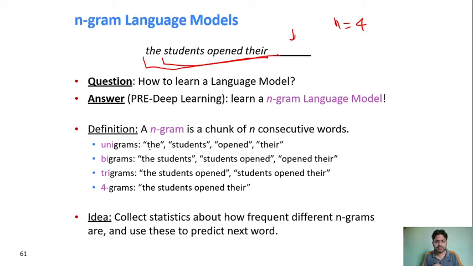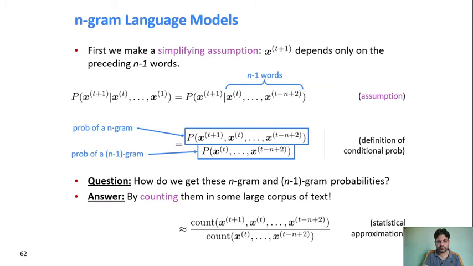So the key idea is how frequently these words are coming and they are producing the next word. This is coming from the frequency, how frequently it is coming in the corpus, right? So let's look at some notation here. Simplifying, we are saying we have given these words 1 to t and we are trying to produce the probability of the (t+1)th word. So you can say n minus 1 words are given and the next word we are producing, right? So in that way we are giving the probability distribution, right?